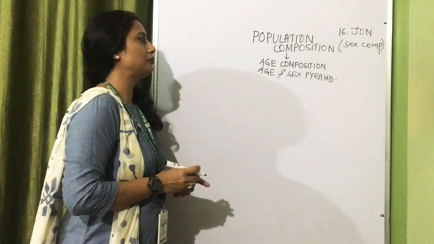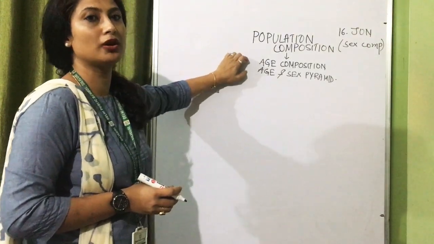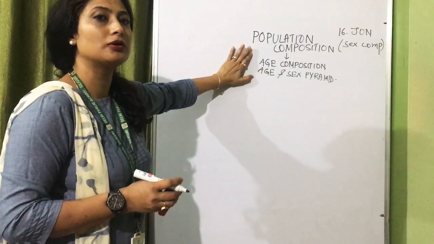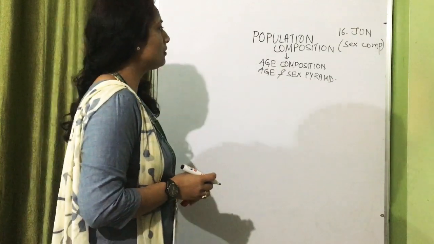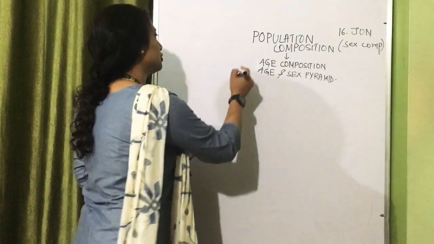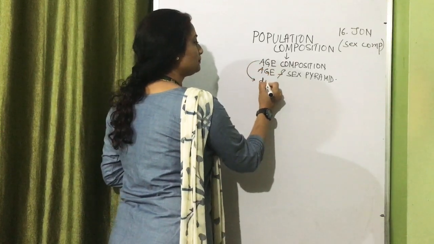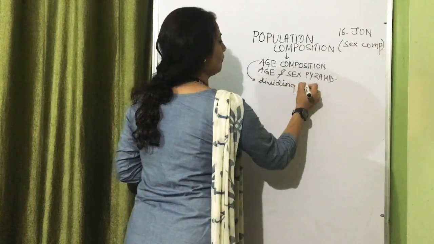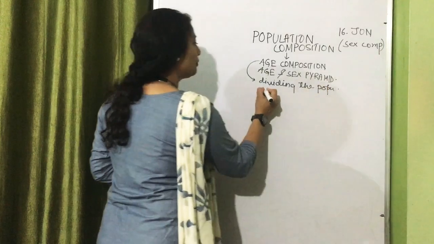In the beginning of the chapter, I said that all these components are measurable components which help us to compare the people of one region with the people of another. So the first topic of today, that is age composition, refers to dividing the population according to age.